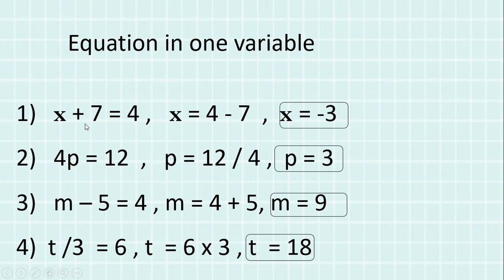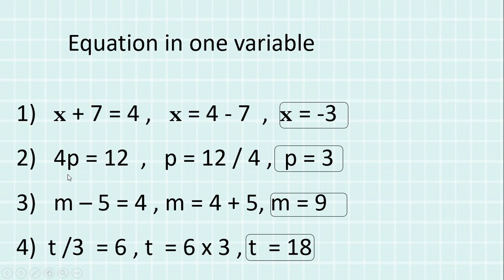So there are some rules. When there is an equal to sign, there are rules. What is that rule? When anything is added on the left side of the equal to sign, it comes to the right side, it will subtract. Addition will convert into subtraction. This rule you have to remember. So what answer will you get over here? 4 minus 7. So when we subtract 4 from 7, we get 3. And what is the sign of the bigger number? Minus. So your answer will be minus 3.